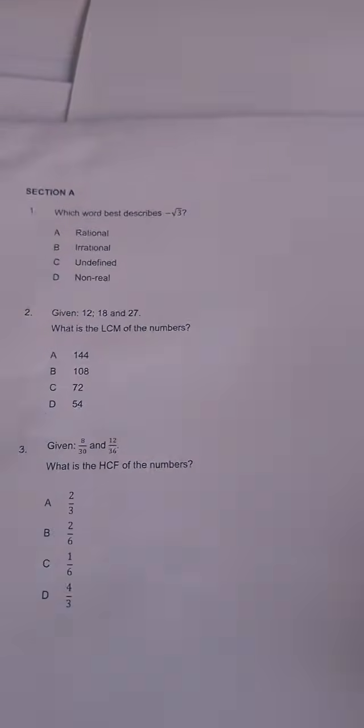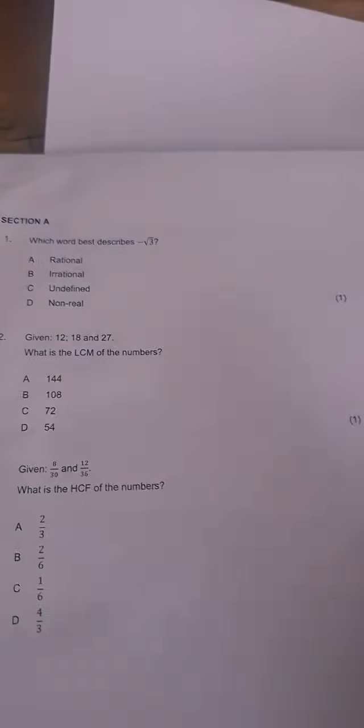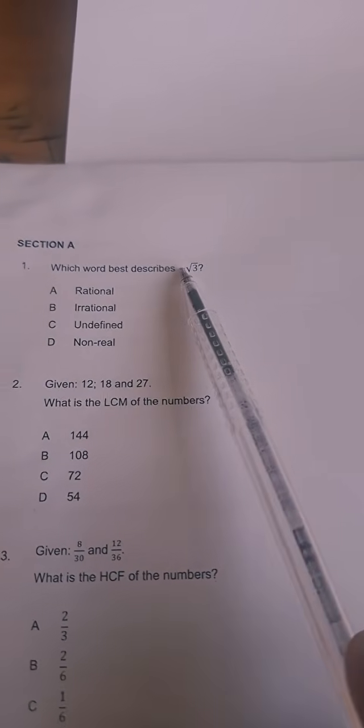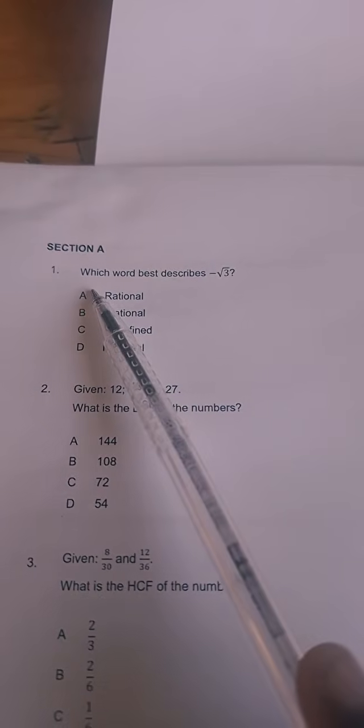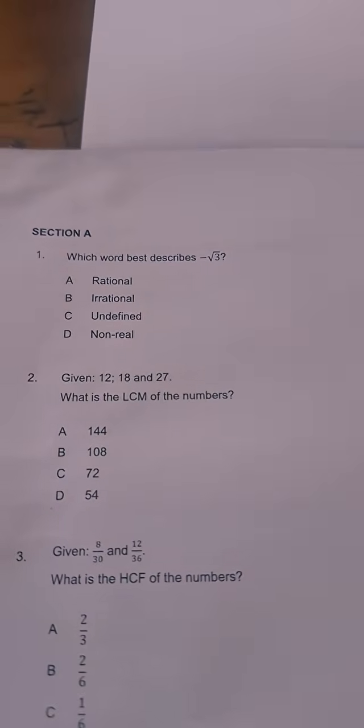All right, so let us begin. This paper, guys, is 2023. This is not the test you'll be writing tomorrow. This is just an example of a test that was written last year. Okay, so if you look at this one, as we started off, which word best describes negative square root of 3? A, rational. B, irrational. C, undefined. D, non-real.